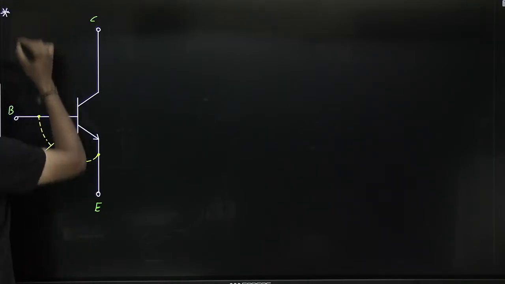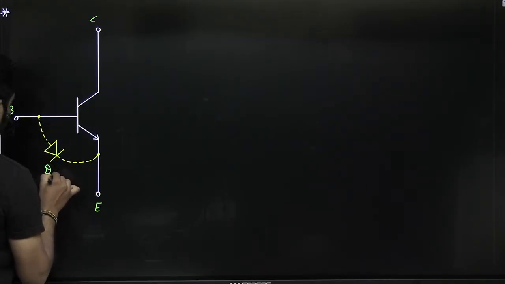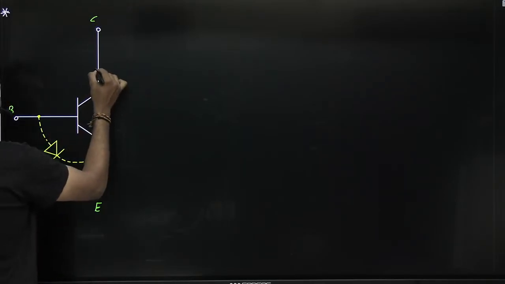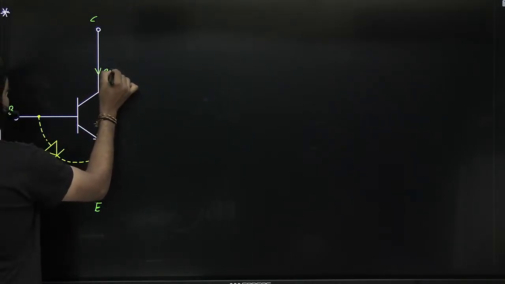This is the diode, guys, and here the dependent current beta IB.